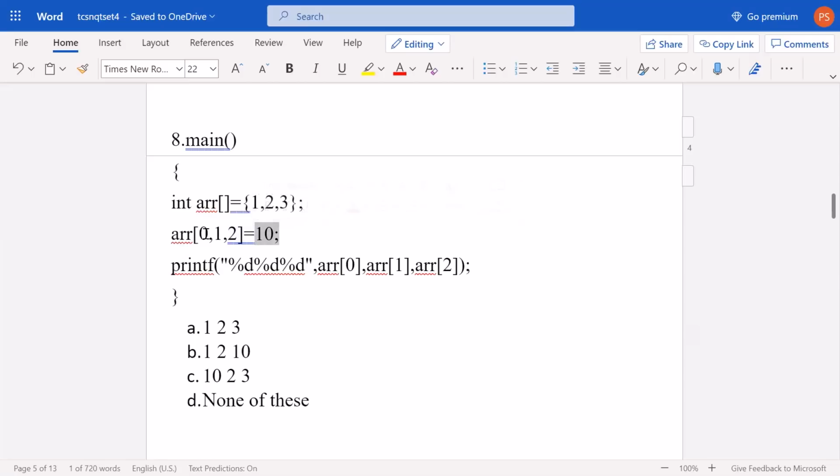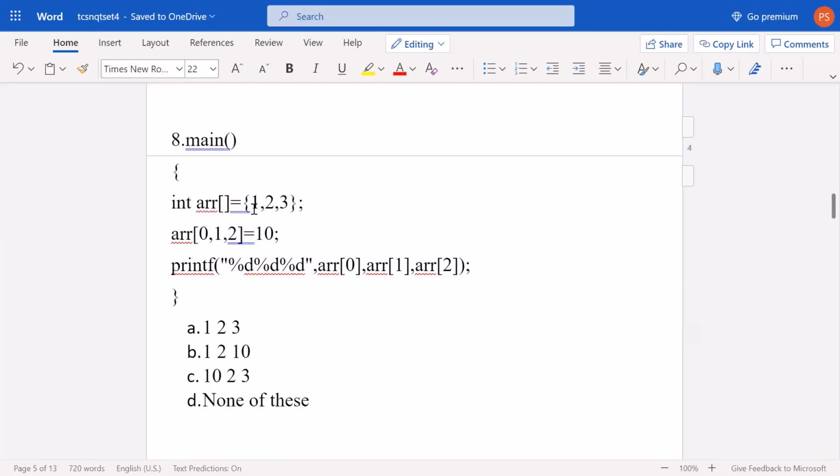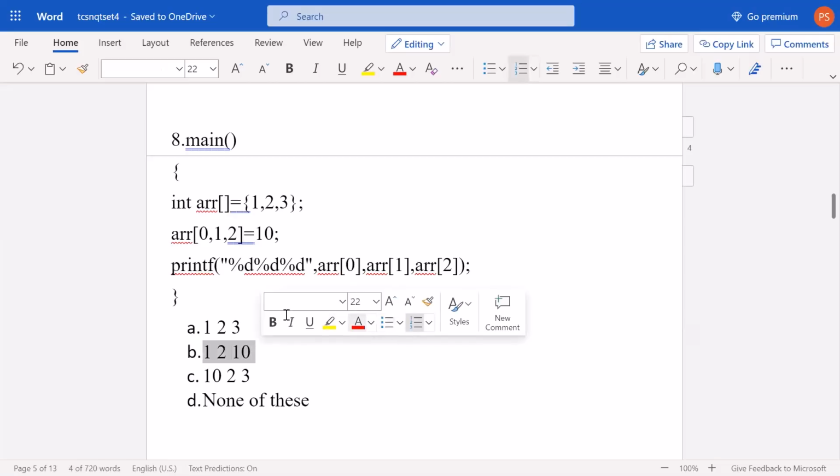Whatever you write here, only for the last index the value 10 will be assigned. So 0th index will remain as it is, 1st index will remain as it is, that is 2, but the 2nd index will not be 3, it will now be 10. So the correct output will be 1, 2 and 10, which means option B.